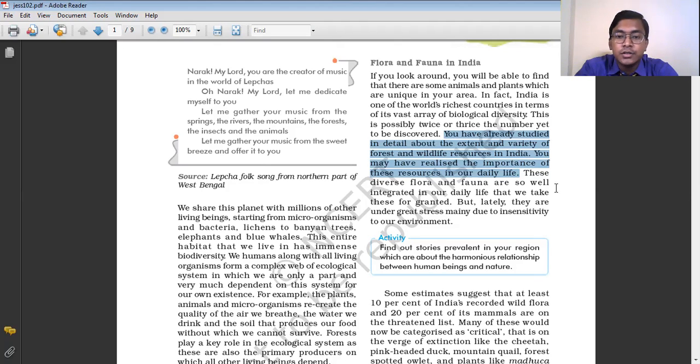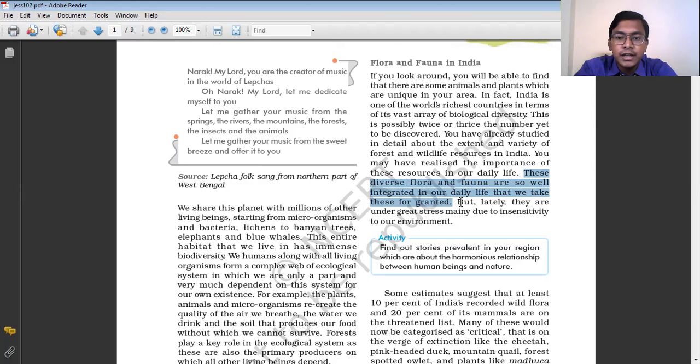Okay, so this diverse flora and fauna are so well integrated in our daily life that we take them for granted. This diverse variety of plants and animals is so interlinked with our daily life that we do not bother about them. So in many cases we use them indiscriminately. We do not take care of them.